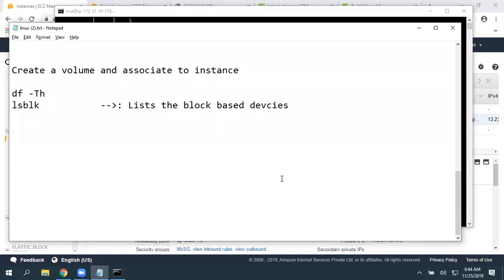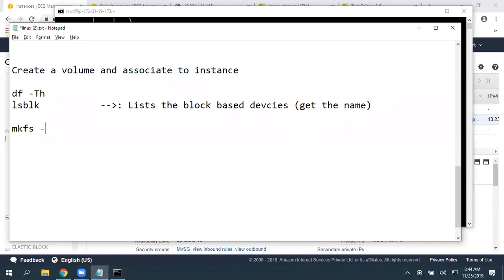After that, grab the name of the newly associated volume by giving lsblk.